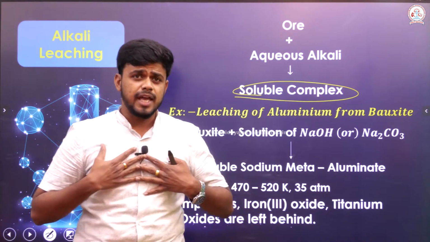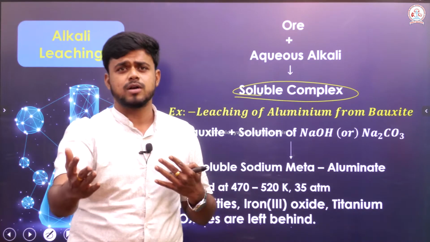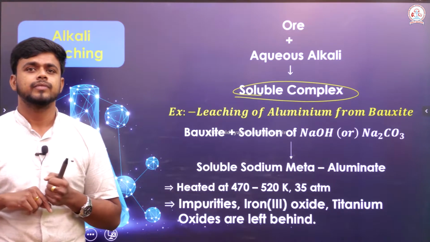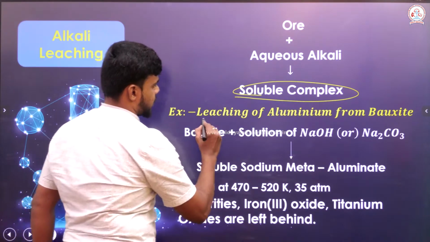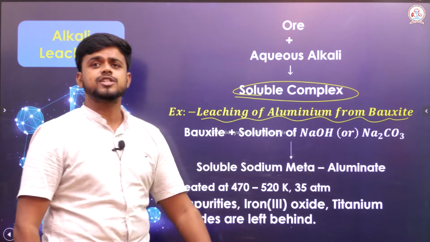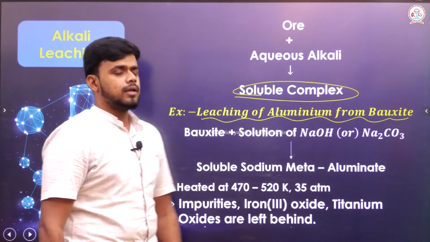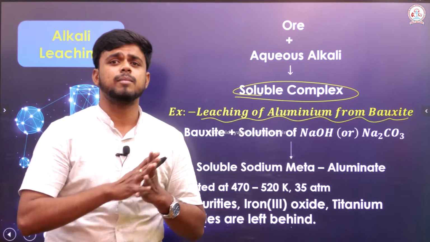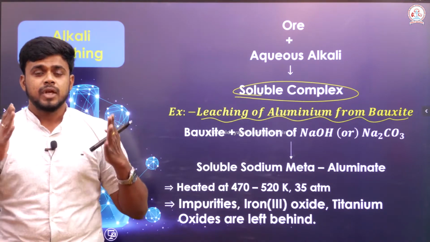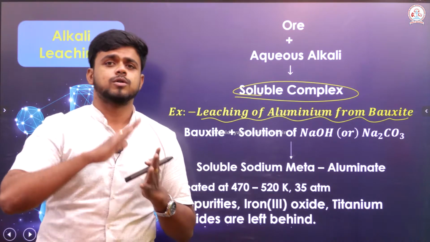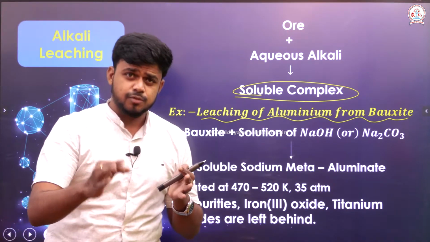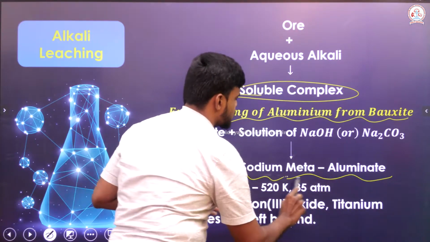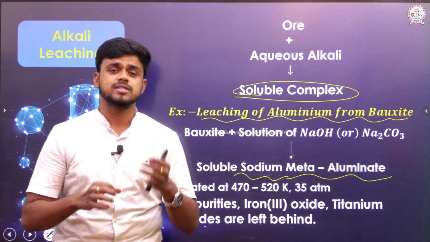If I want to separate aluminum from its ore called bauxite, the best concentration method that I would opt for is alkali leaching. Yes, we are going to look into the example which includes leaching of aluminum from its ore called bauxite. Okay. When the bauxite is treated with a solution of sodium hydroxide or sodium carbonate, both can be used, the soluble complex that could possibly form is meta-aluminate. Precisely, sodium meta-aluminate is the soluble complex that could form.